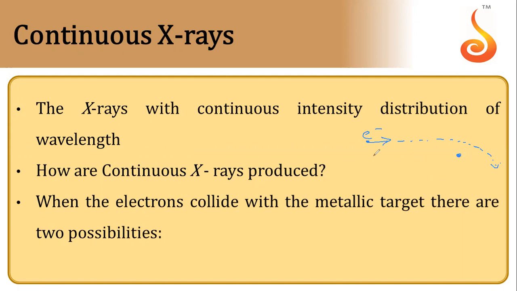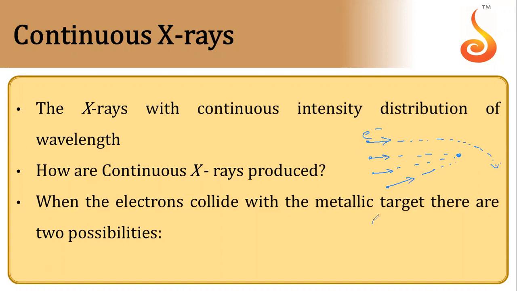Now there will be a lot of electrons coming closer to the nuclei. Electrons will try to make collisions at all angles. Here it will be like this, another electron will be moving like this. So they are going to hit the nucleus at all the possible angles. When they do that, all the electrons will suffer different decelerations, and hence radiations of all possible wavelengths are emitted.